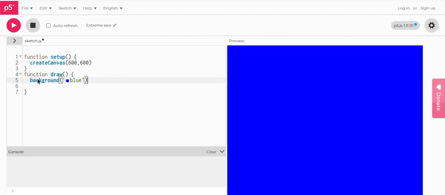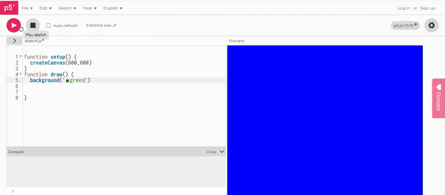So what does function draw do? It basically sets up tools to make us draw things on the canvas or the preview screen. An example is, let's change the color. Let's set it to green. One more thing: it is compulsory to put it in inverted commas.